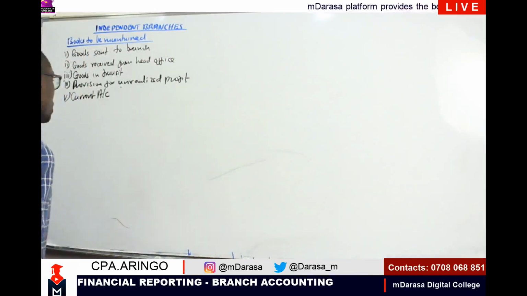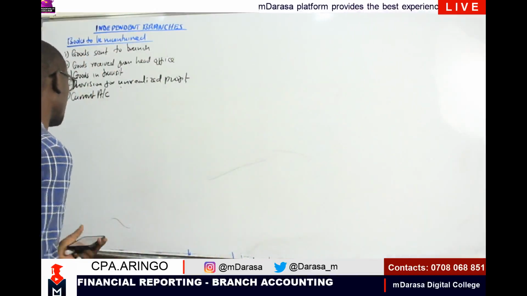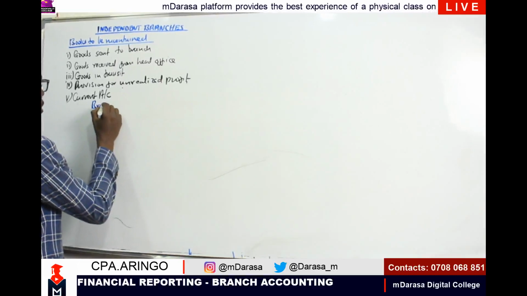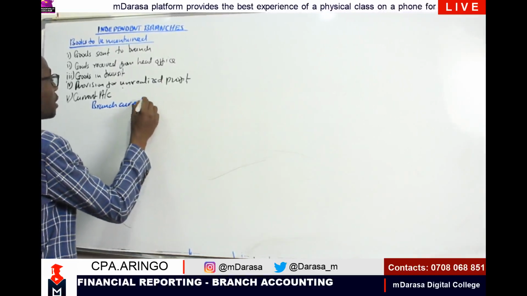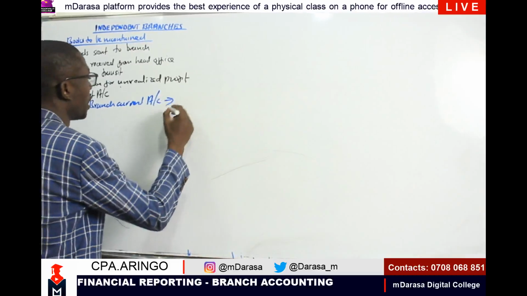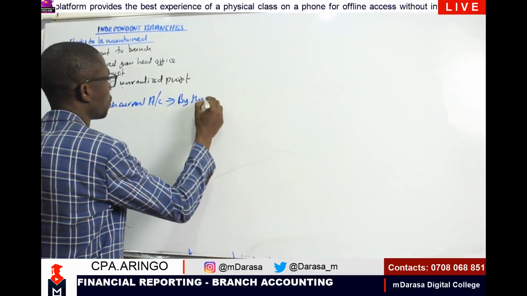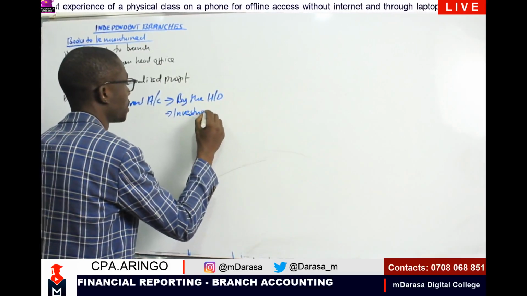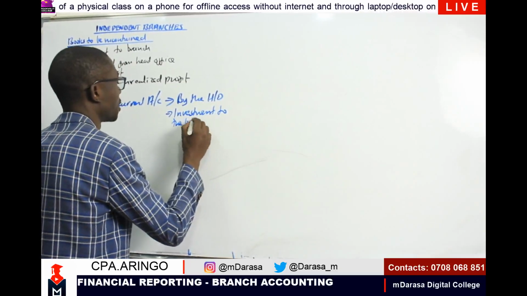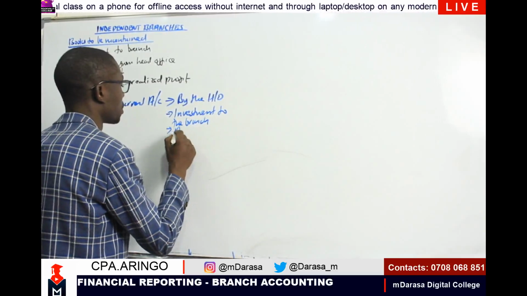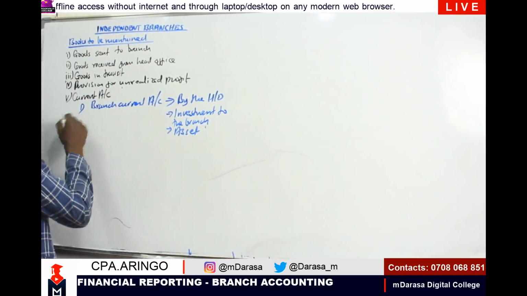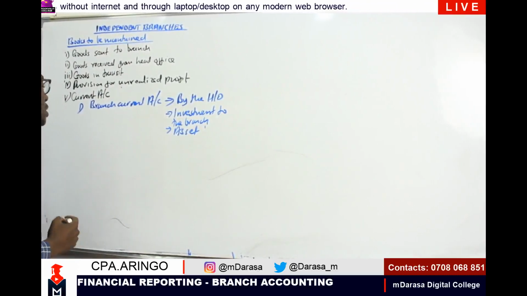Then we have another account, the head office current account. Remember, at this point we are talking of a branch current account. We've talked of 2 accounts. This branch current account is going to be maintained by the head office, and it represents an investment in the branch. And therefore, it is treated as an asset to the head office and not to the enterprise as a whole. That is number 1 account that you're going to maintain, which you're terming the branch current account.